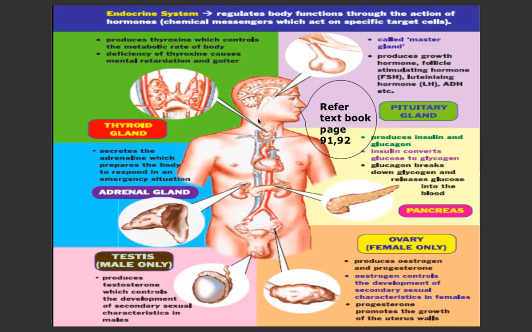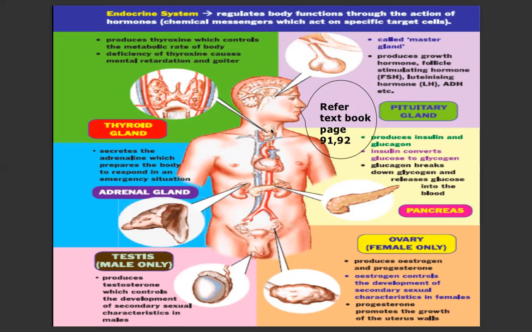And then kita turun ke bawah sedikit. So dekat sini ada thyroid gland. So thyroid gland akan secrete thyroxine. So thyroxine ni functionnya adalah untuk control metabolic rate. So deficiency of the thyroxine causes mental retardations and also goiter. Okay, you kena ingatlah thyroxine ni.